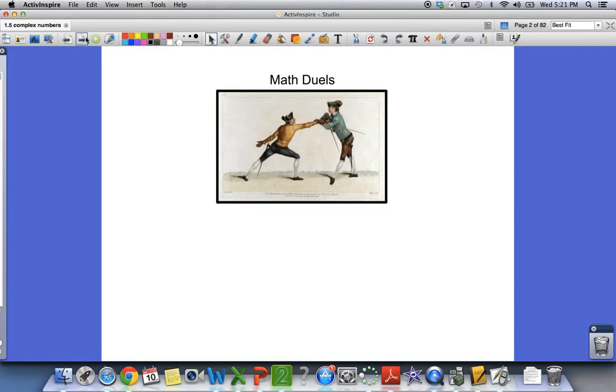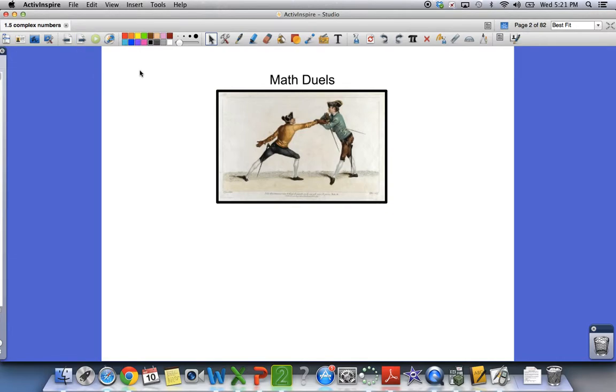You would make problems and give them to them, they would make problems and give them to you, and whoever solved the most problems ended up becoming the winner. The winner is the person who would be hired by the kings and queens and the wealthy people of that era to tutor their sons and daughters.